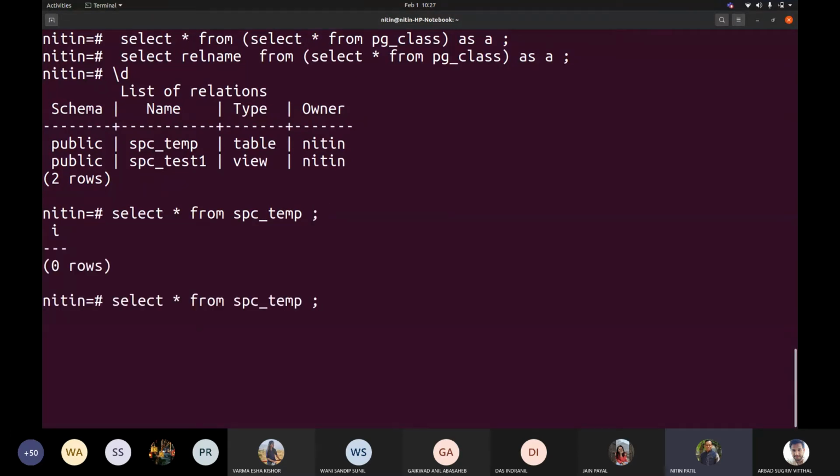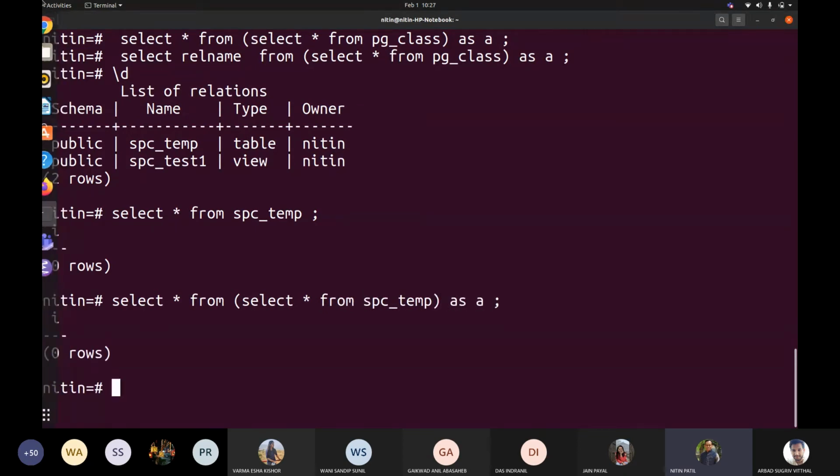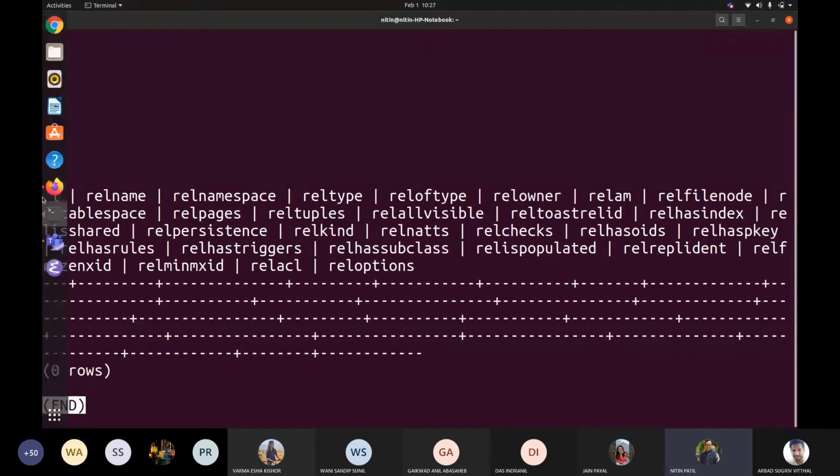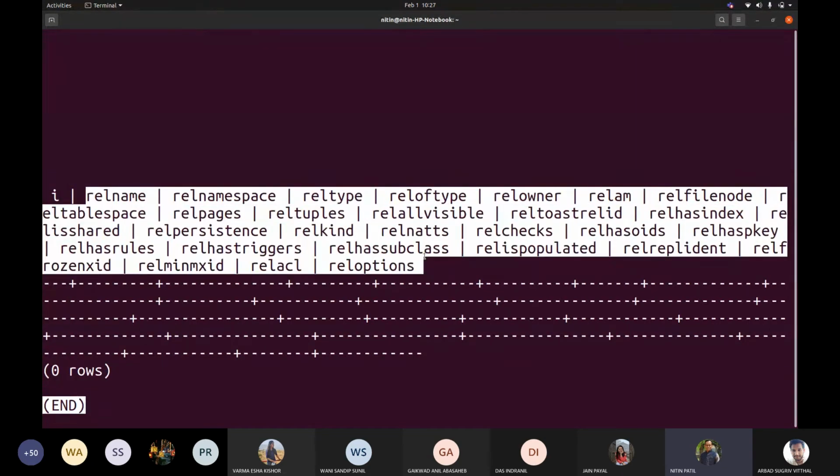So in this case, if I say select star from it as A, I definitely may not be able to see the difference here, correct? But whenever I am considering this, say for example, SPC test 1, I am combining now two, correct? Now in this case, how exactly is it going to differentiate that this and this are different?